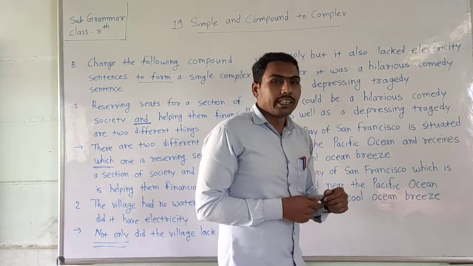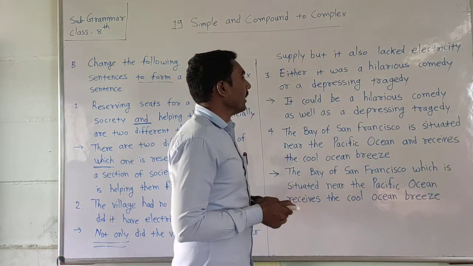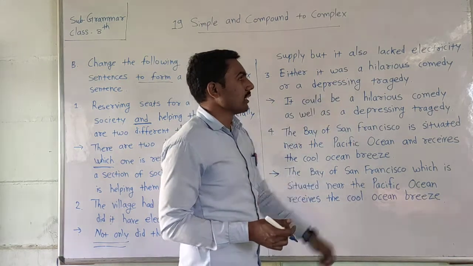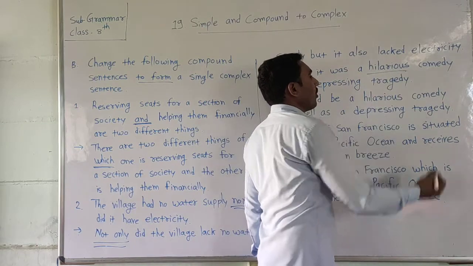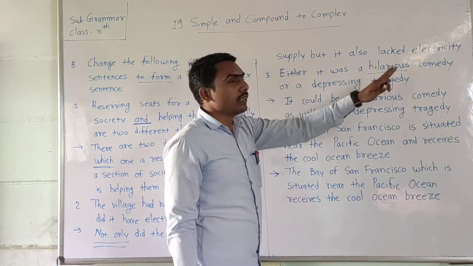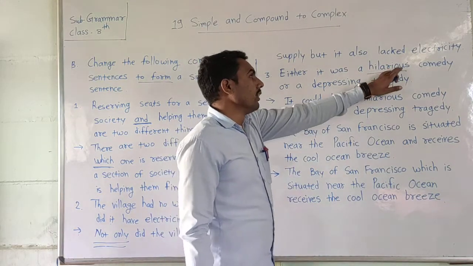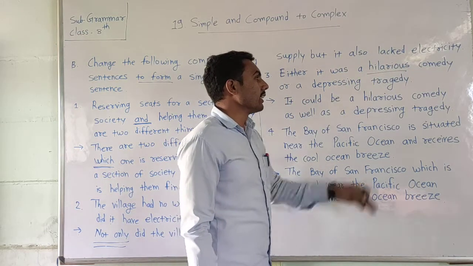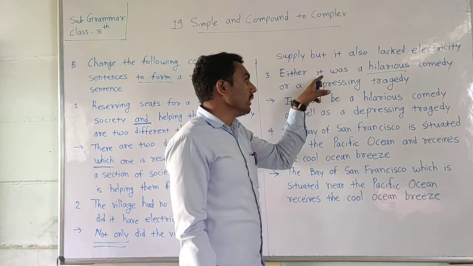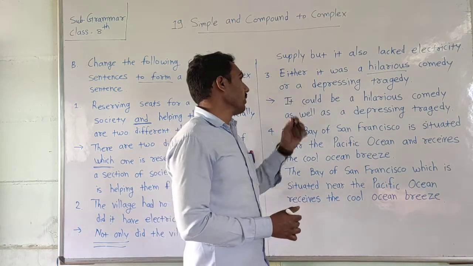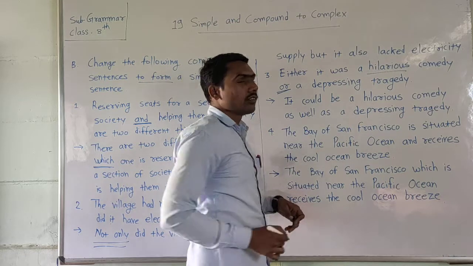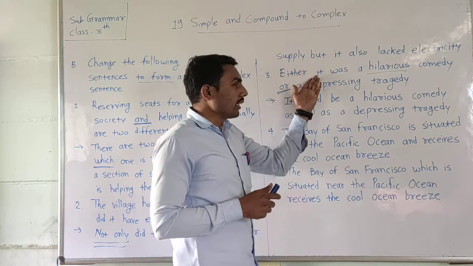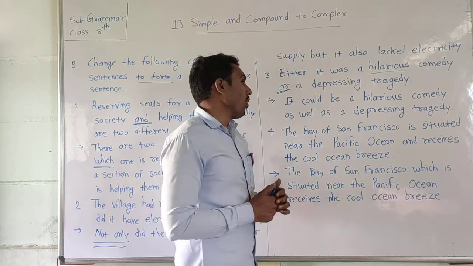The next sentence is here: Either it was a hilarious comedy or a depressing tragedy. Hilarious means happy, joyful. Remember this. This is a compound sentence joined with coordinating conjunctions, and we have to convert it into a complex sentence.